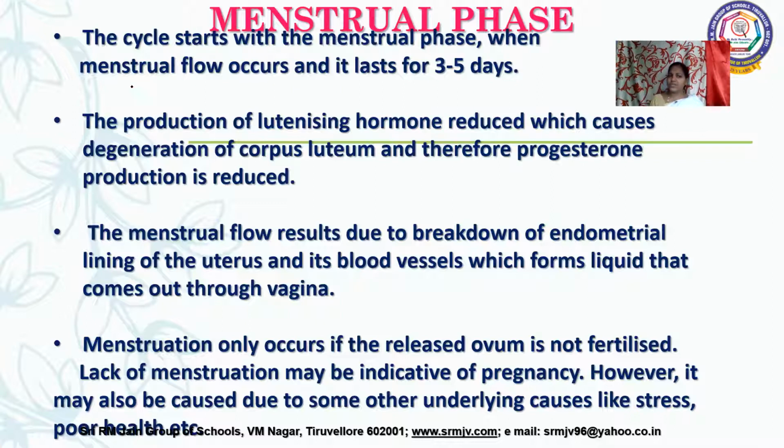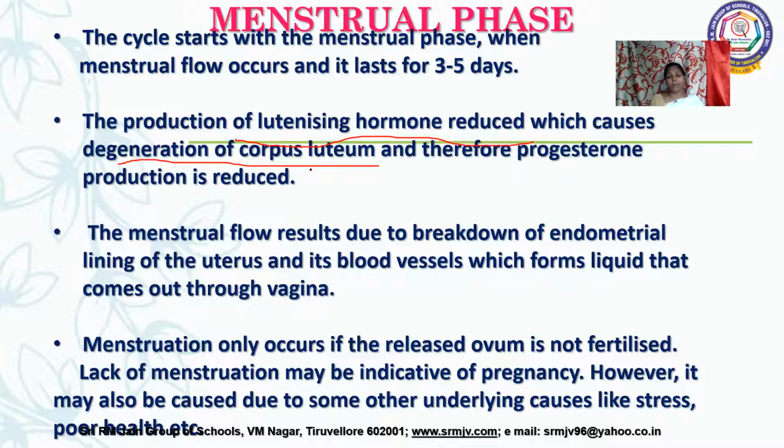Why this menstrual flow? At that time, the amount of luteinizing hormone, a pituitary hormone, is reduced. As its production goes down, there is automatically a degeneration of the corpus luteum.